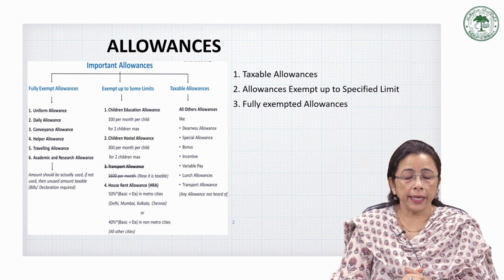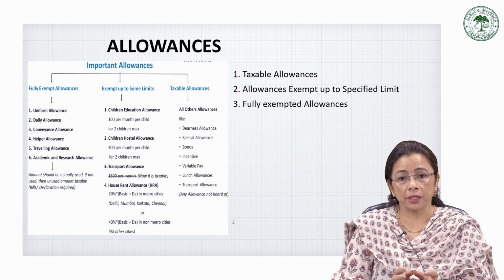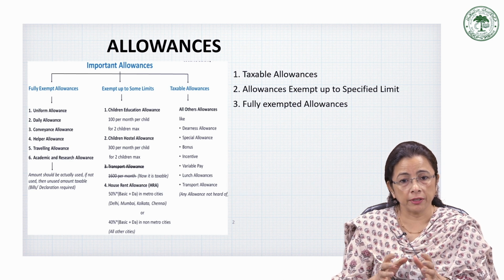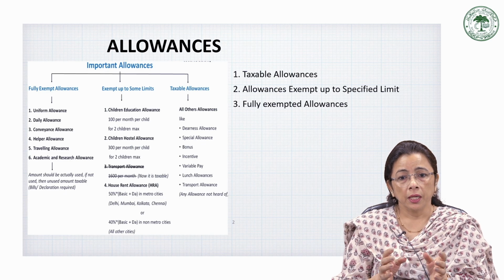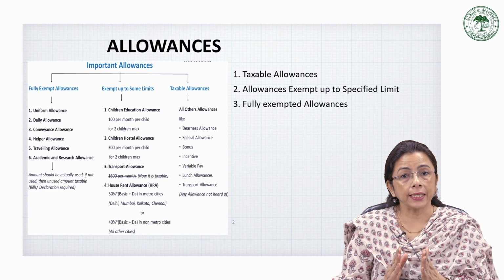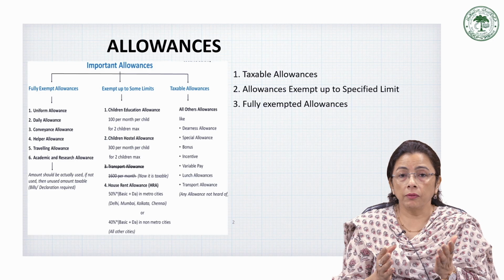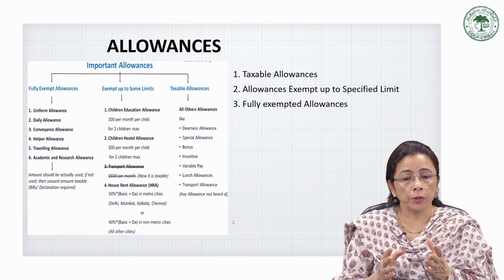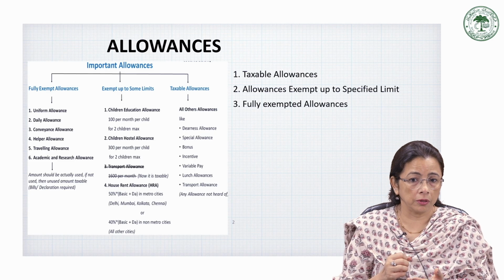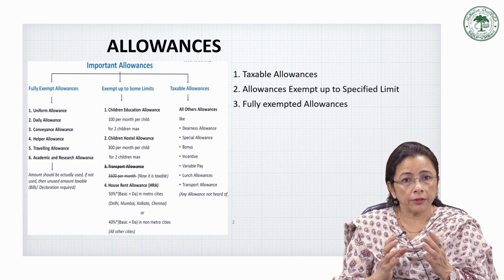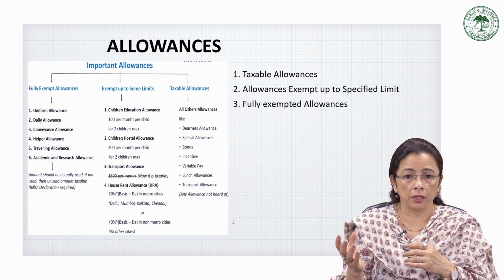Then we have fully exempted allowances. What are they? These allowances are completely exempted, means whatever facility or whatever allowance is given to the person, you don't have to pay taxes on them. It is due to their nature or due to the category of the employees receiving them. For example, allowances received by some government employees who are posted abroad. Then sumptuary allowances paid to judges of the High Court or the Supreme Court. Also the allowances which are received by the employees of the United Nations, that is UNO.